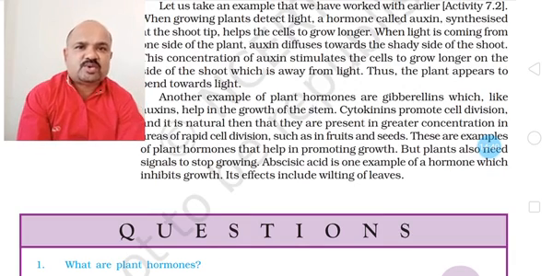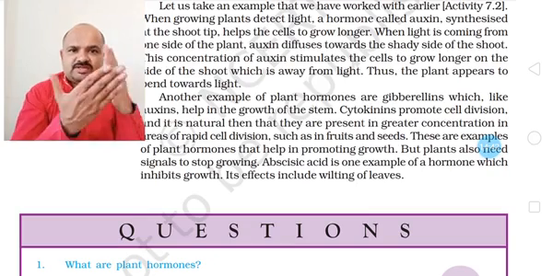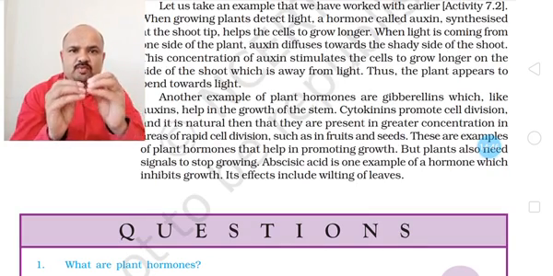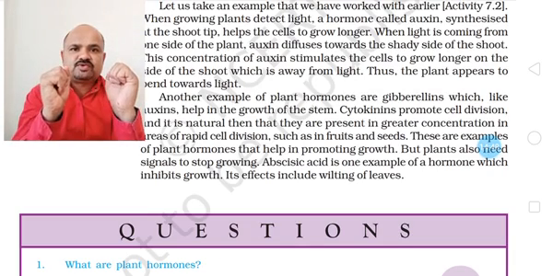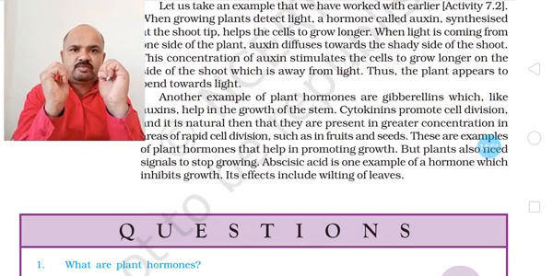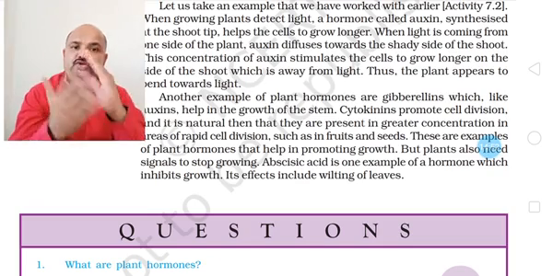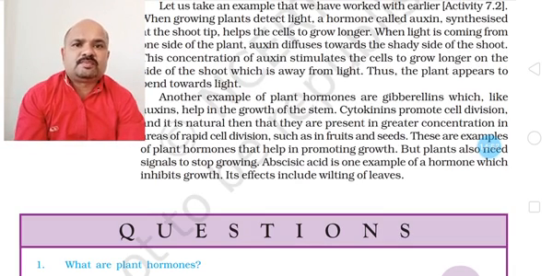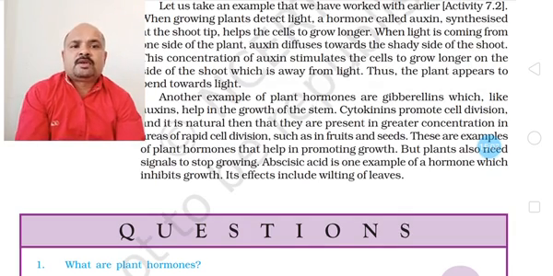Now what is the function of cytokinin? Cytokinin means cyto means cell, kinin means breakdown. So from one cell there will be formation of two cells. From one cell there will be formation of two cells, 1, 2. So division of cell will take place. Obviously, for growth purpose, there is a need of division of cells. From one cell, two cells will form, 2 to 4, 4 to 8, 8 to 16, and so on.